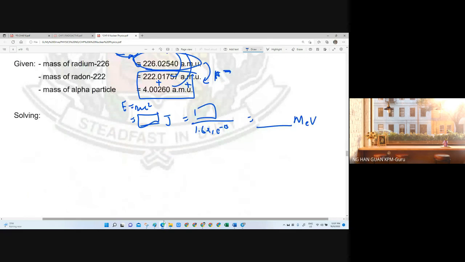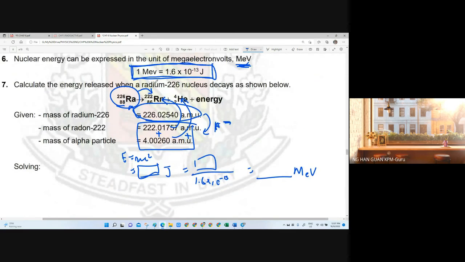All right. If they really put it into the design of the question, it may give you, let's say, a nuclear energy of 2 MeV. What is the mass defect? Then you have to do a lot of processes to convert units. First, convert MeV back to joule. After that, substitute the joule into the formula and divide by C squared, and only then do you get the mass defect. Then they ask for the answer in AMU, so you have to reverse all the steps. So they may design the question like that. It's just a mathematical problem.